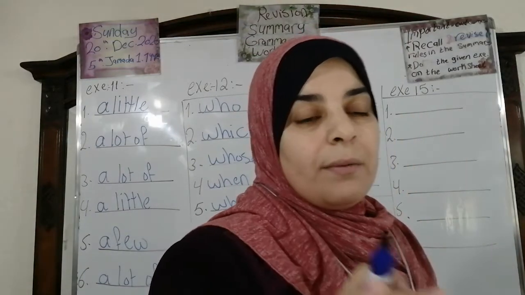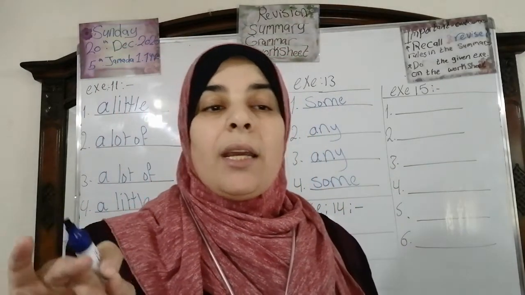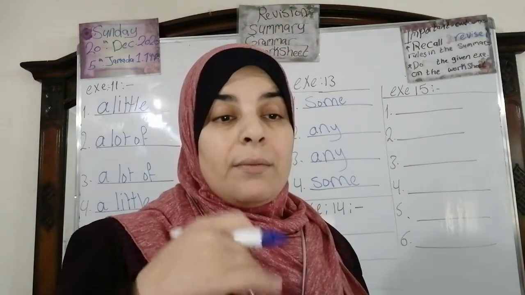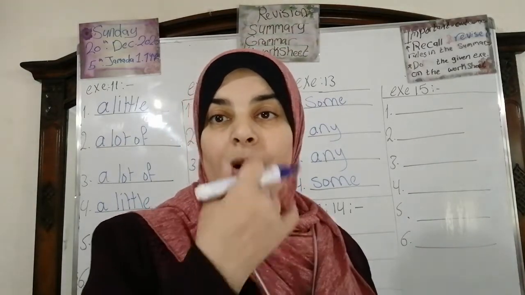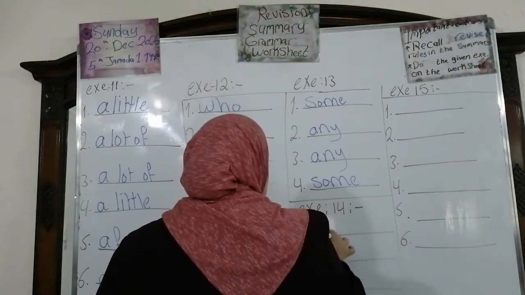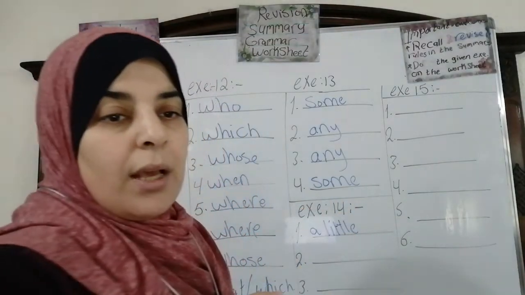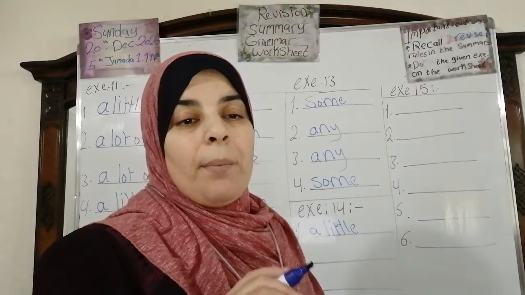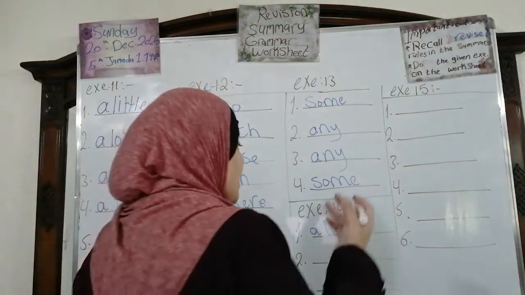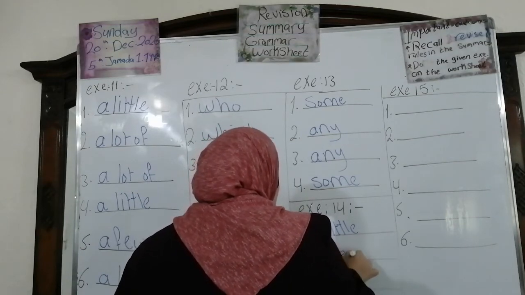He speaks French, so we were able to find a nice room in Perth. What do you think? A little French or a few? Is French, the language, countable or uncountable? Of course, excellent. So we're going to write a little French, okay? Number 2, there are only apples in the box. A few or a little? Excellent, a few, it's countable. So we're going to put a few apples, okay?